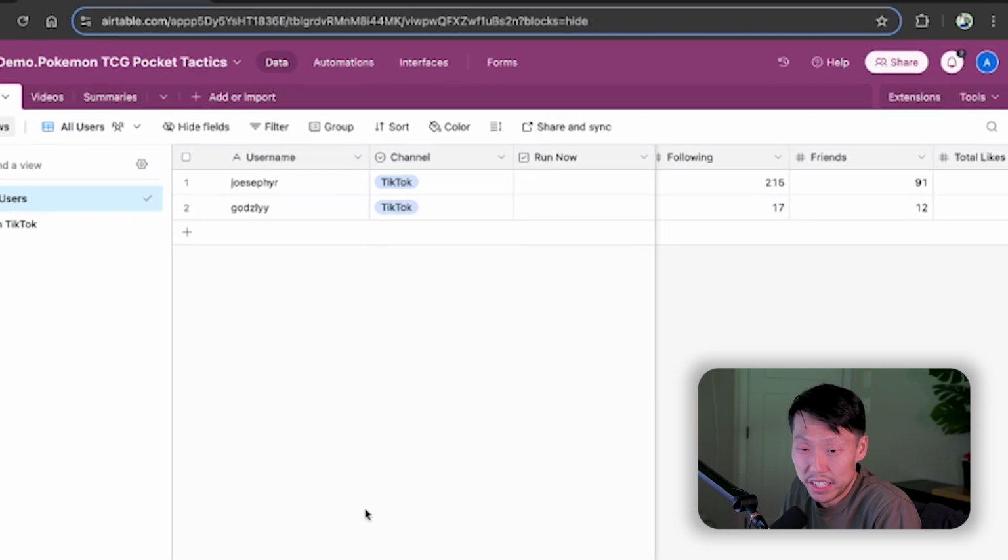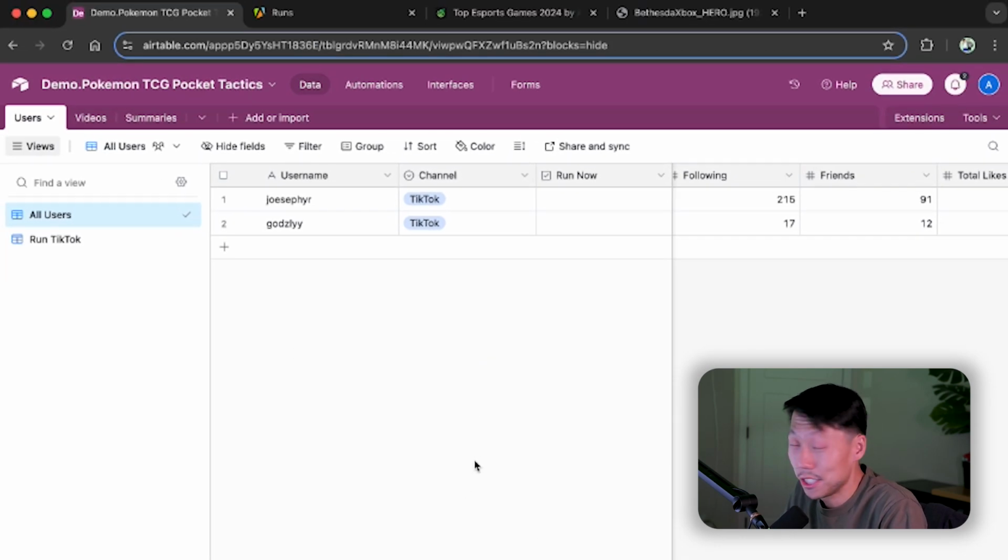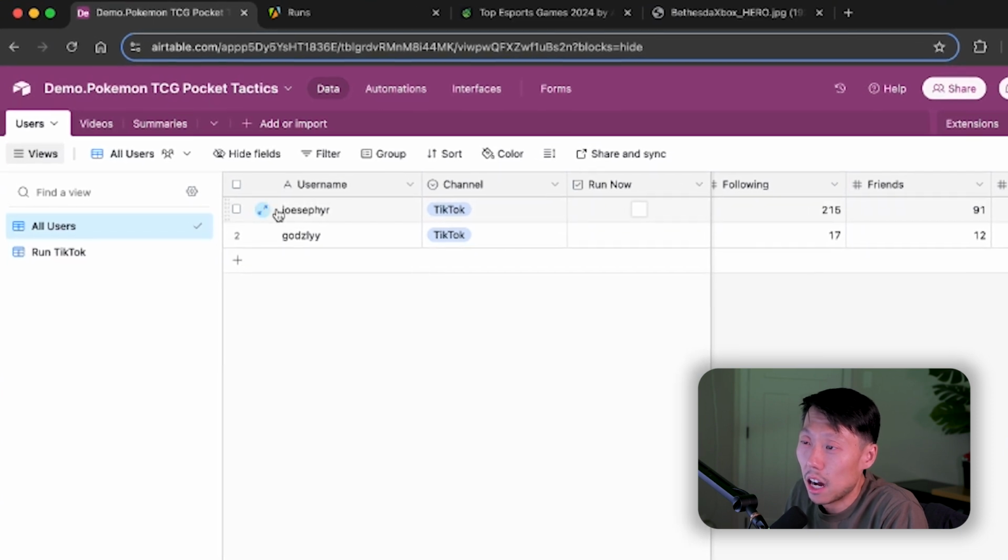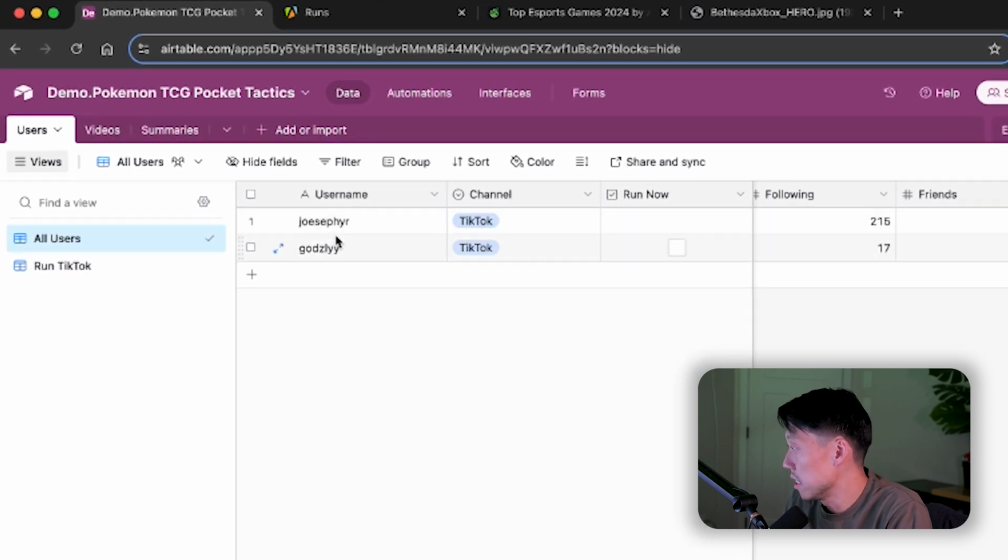So here's a quick demo of this. I'm doing this with Pokémon TCG Pocket. I've been playing a lot of it lately. So here's how it works. Basically, we enter a username of a TikTok user. Here I just put 2 in this demo.